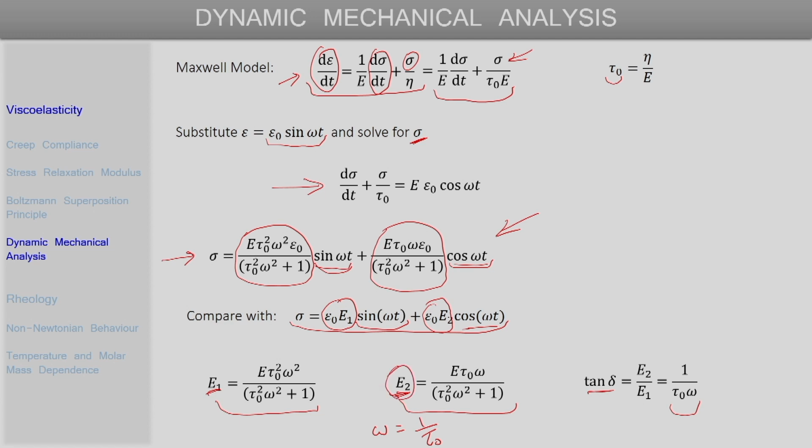The fact that the E2 versus omega plot shows a peak for this Maxwell model is in line with experimental observations. However, if we plot tan delta as a function of omega, we see that tan delta continuously decreases as omega is increased, which is not consistent with experimental findings, where tan delta exhibits a maximum, particularly at the glass transition. For some other transitions in molecular motions, other maximum values or peaks in tan delta can also be obtained.